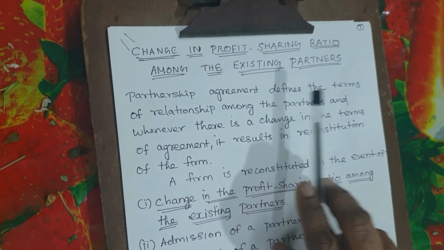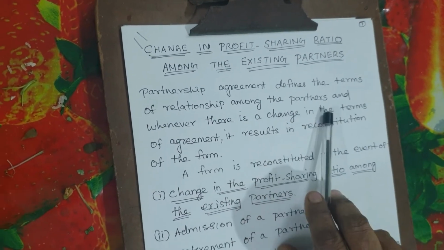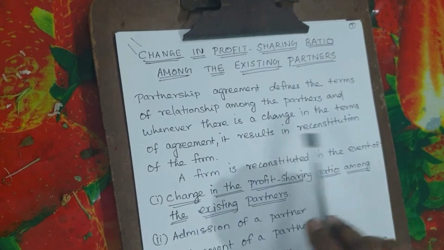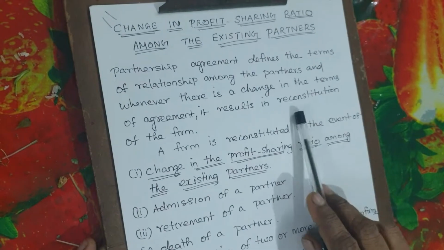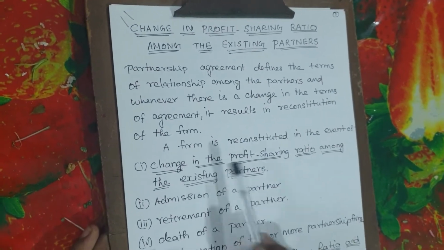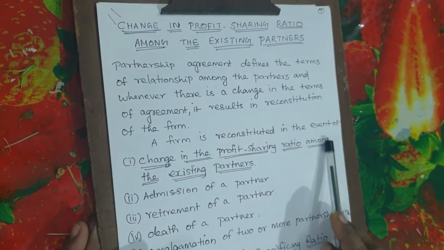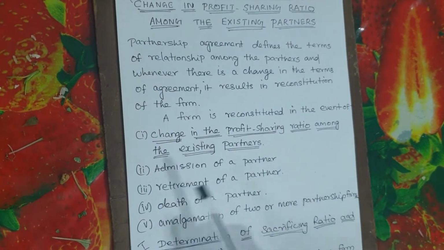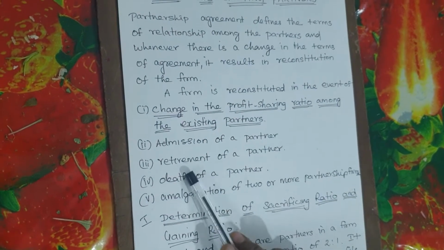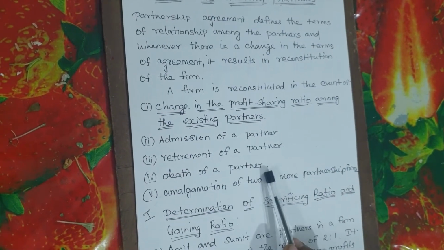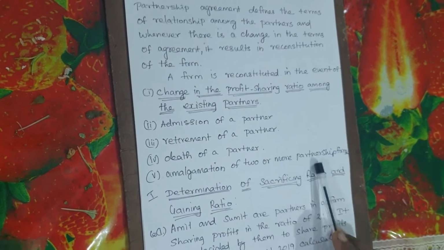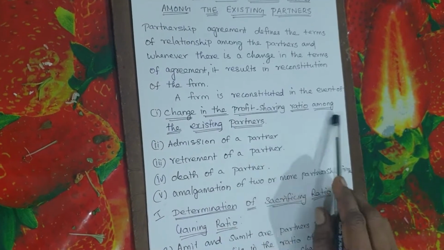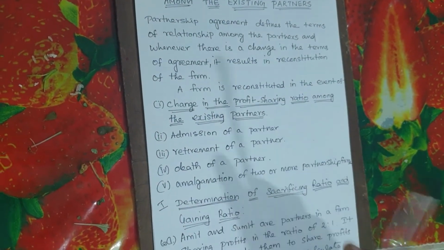Partnership agreement defines the terms of relationship among the partners, and whenever there is a change in the terms of agreement, it results in reconstitution of the firm. Reconstitution means what? A firm is reconstituted in the event of change in the profit sharing ratio among the existing partners, admission of a partner, retirement of a partner, death of a partner, amalgamation of two or more partnership firms. In this chapter, we are going to see only change in the profit sharing ratio among the existing partners.